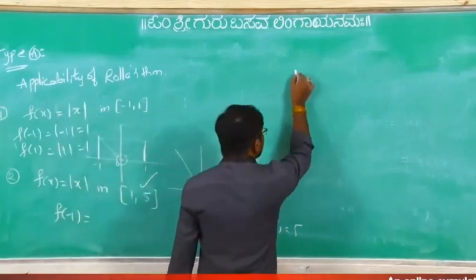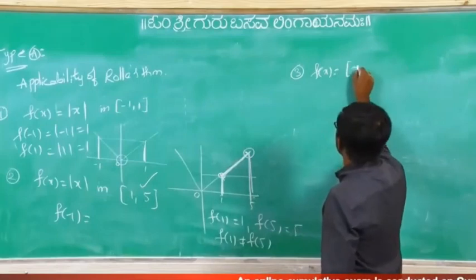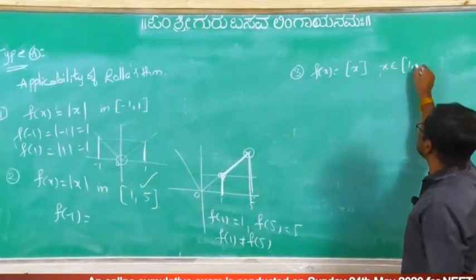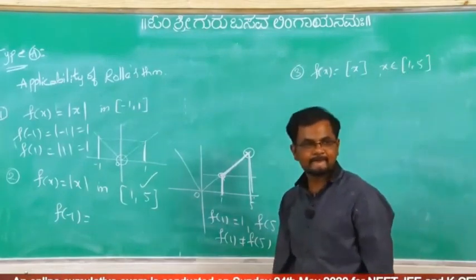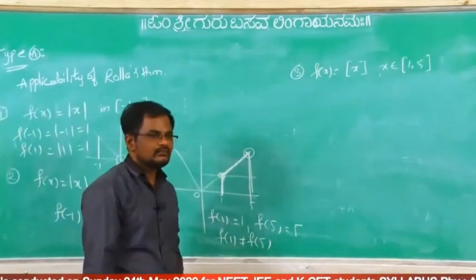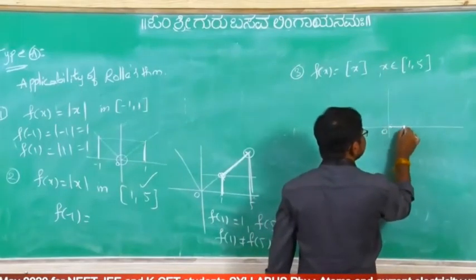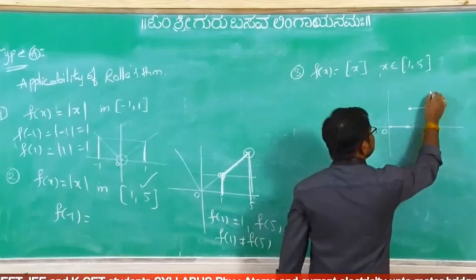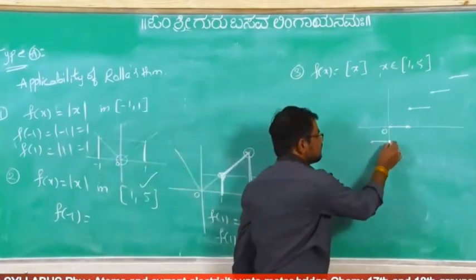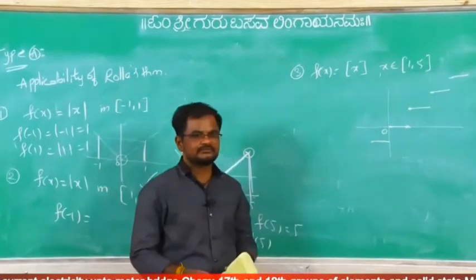And in NCERT one problem is given, the third one. F of x equal to greatest integer of x. I am taking a general interval, so x belongs to closed interval, suppose 1 comma 5. Is Rolle's theorem applicable or not? If you take the graph of this one, you will get it like this. This is the greatest integer function, or step graph.